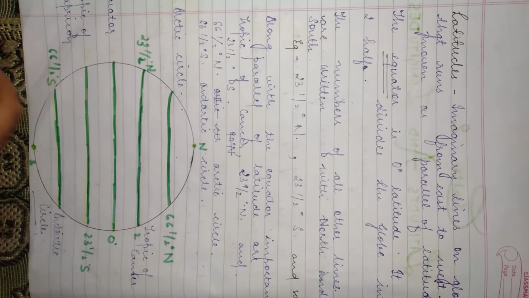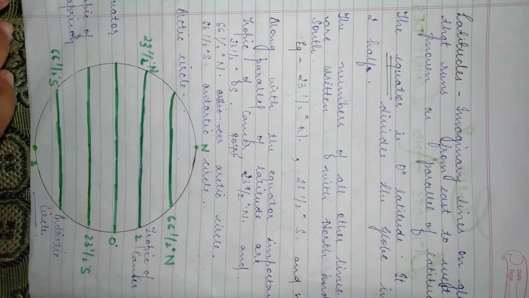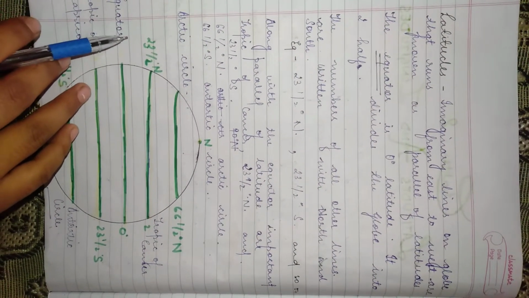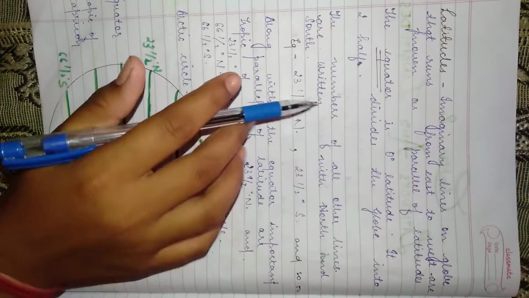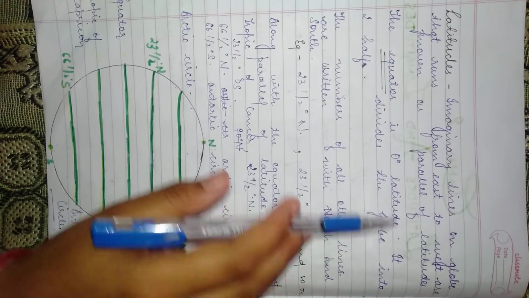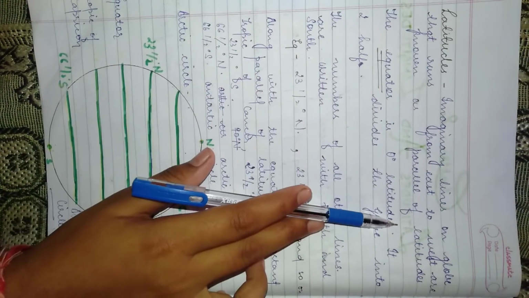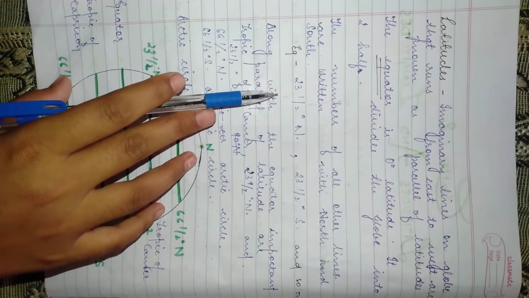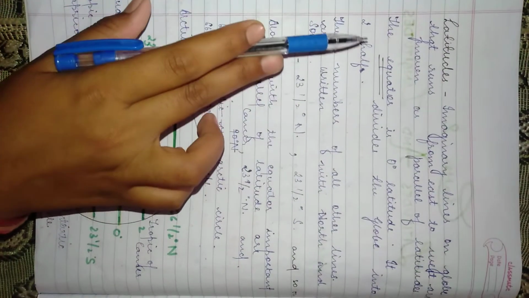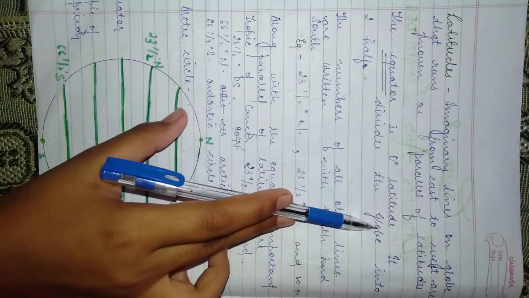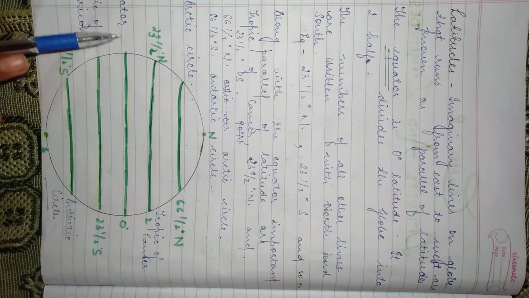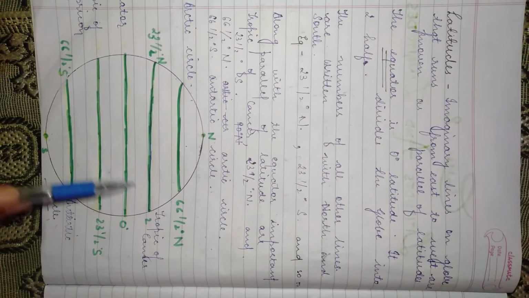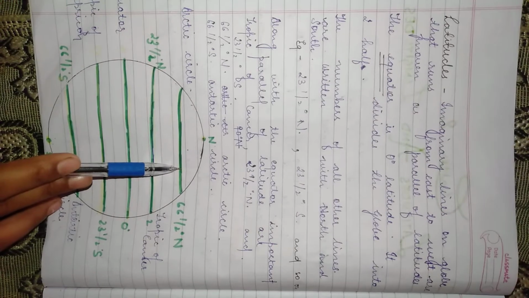As I said, latitudes and longitudes are imaginary lines that are found on the globe. These imaginary lines run from east to west, that is, horizontally on the earth. The equator is 0 degree latitude. It divides the globe into two halves, the northern hemisphere and the southern hemisphere.